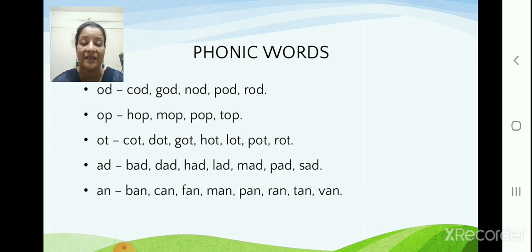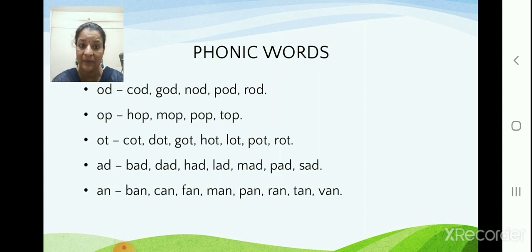Next, we have the AD words. BAD, bad. DAD, dad. HAD, had. LAD, lad. MAD, mad. PAD, pad. SAD, sad. All these are AD words, 3-letter words. Next, we have the A and an. A and an is a 2-letter word.